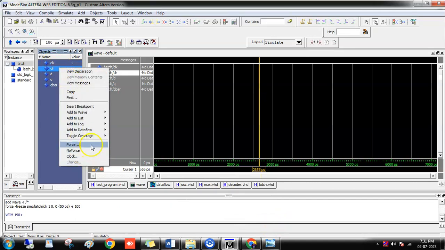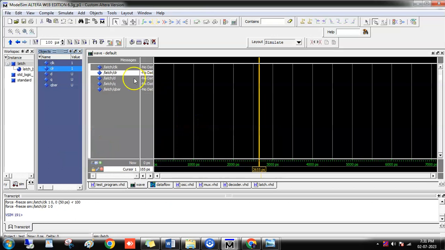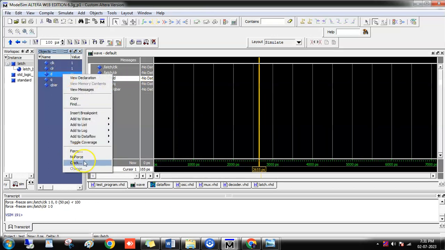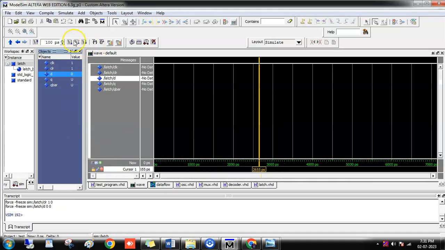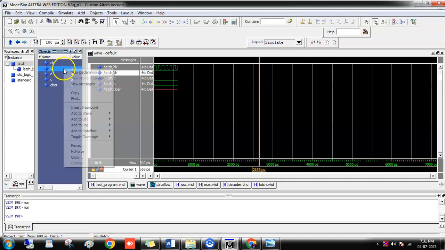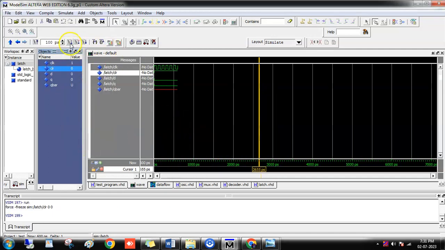Clear should be right-clicked and forced to 1. Normally we use active high reset only. D should be forced to any value because D is what we are going to trigger. So slowly we can make the trigger. I am making clear 0 now, then only the reset will stop working and the latch will work.